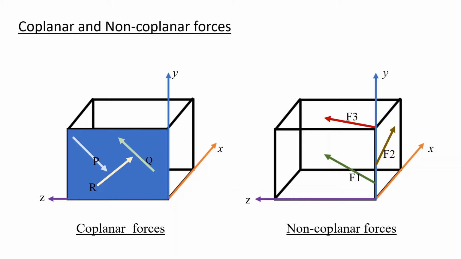Moreover, F1 is in YZ plane, F2 is in XY plane and F3 is in XZ plane. Here we see that all the forces are in different planes and are three-dimensional. Therefore, these forces F1, F2 and F3 are non-coplanar forces.